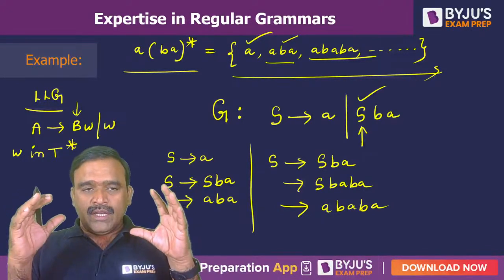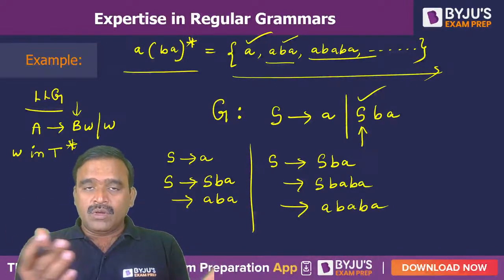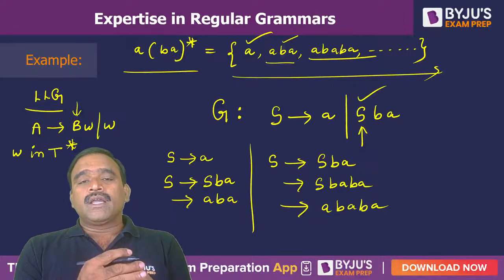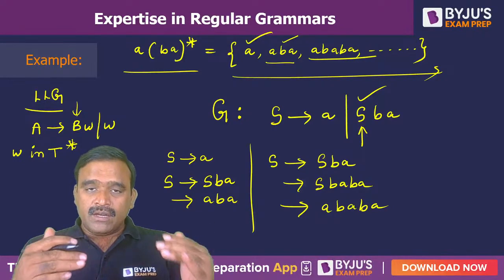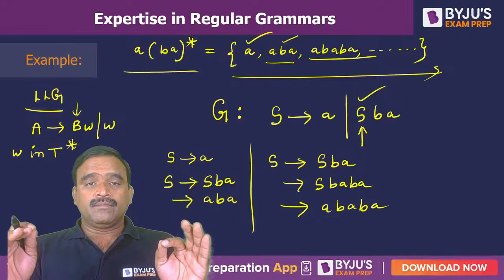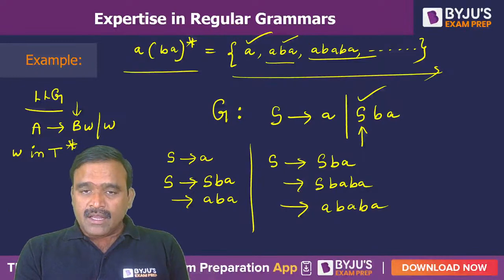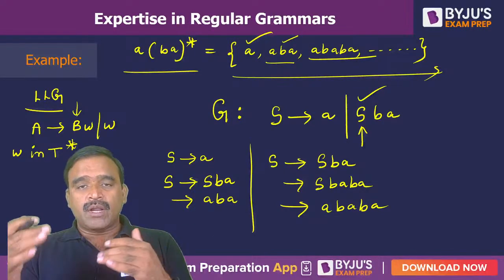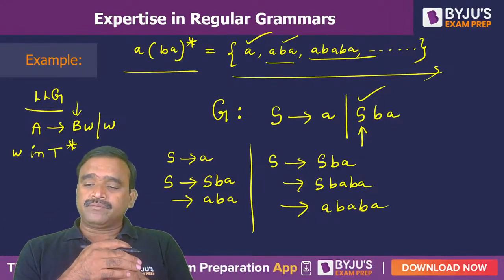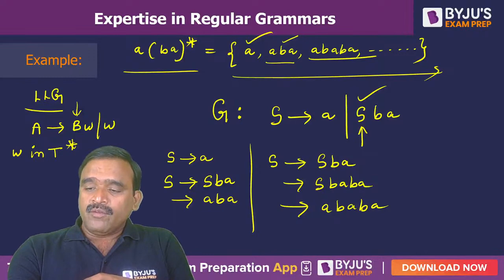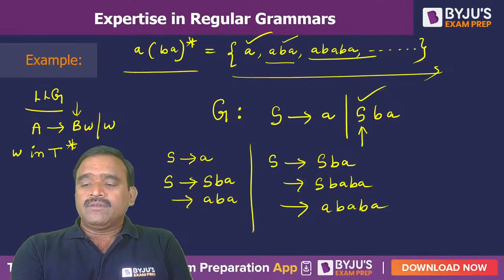Okay. So you can learn what is left linear and what is right linear. In this class, I will also let you know how to convert a finite automata into a grammar. Then in the app class at 11:30, we will practice around 10 questions on only the regular grammars. I request everybody who is present here to please join the app class at 11:30 and practice those questions, so that you will get complete knowledge about regular grammar in today's session. Okay, shall I continue? If you have any doubt or any concern, please let me know.